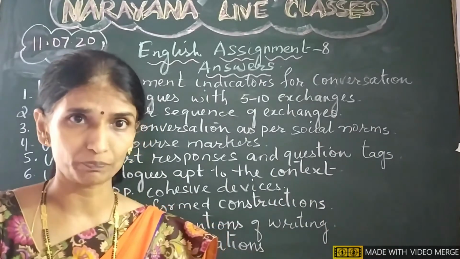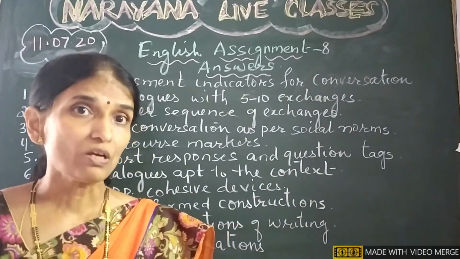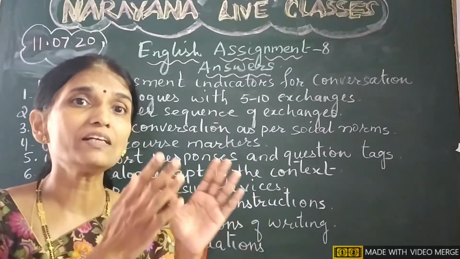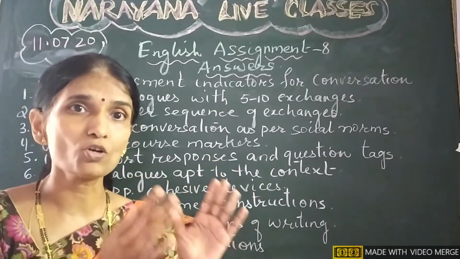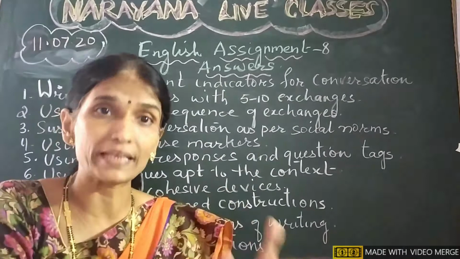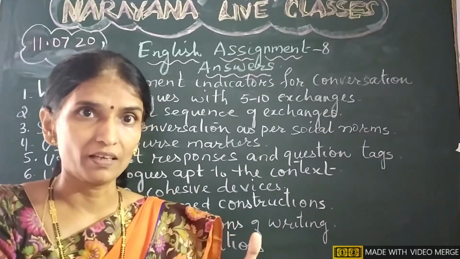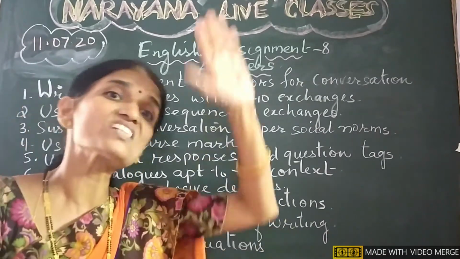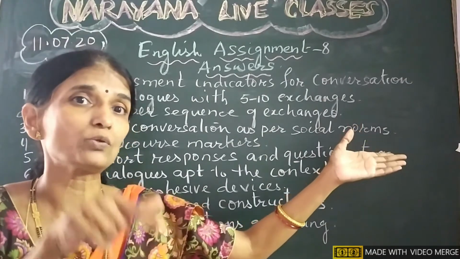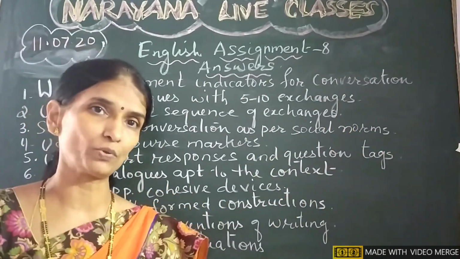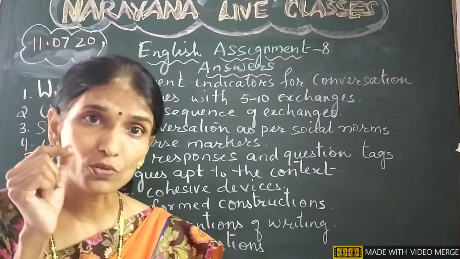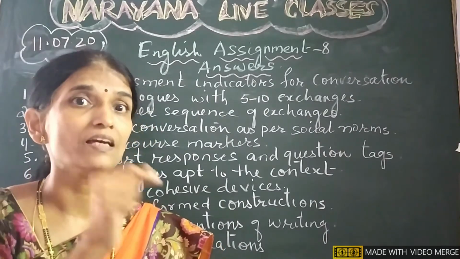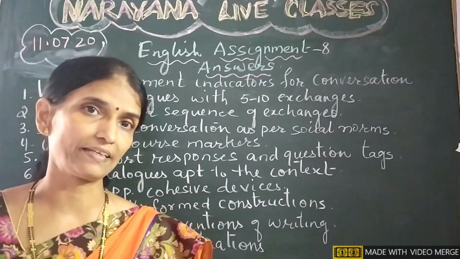When 2 characters speak, our exchanges of dialogue should be according to the context. You should not write something which is there in the lesson but not related to the incident given in the input. So stick to the context. That is the 6th assessment indicator.